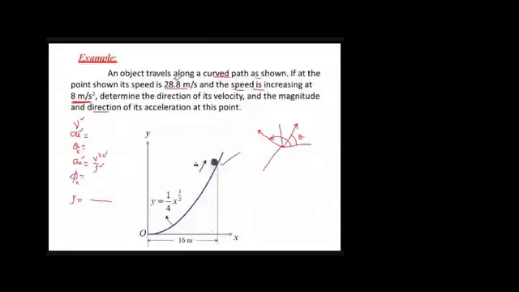Okay, let's look at the diagram. What information do we have in this diagram? The first information that we have is the path. This graph is following this equation. So if I have this y and this x, can I find out dy by dx from this one?